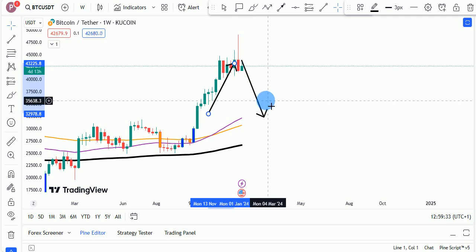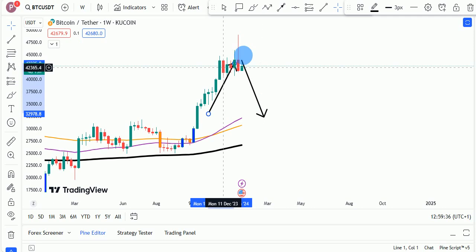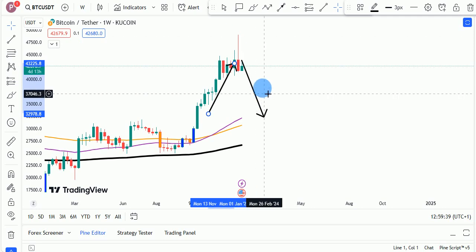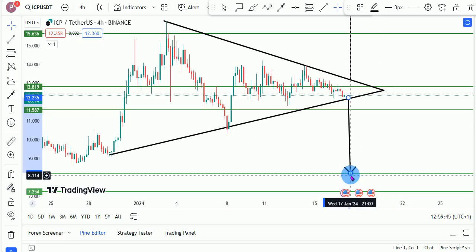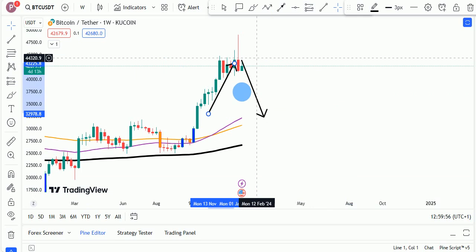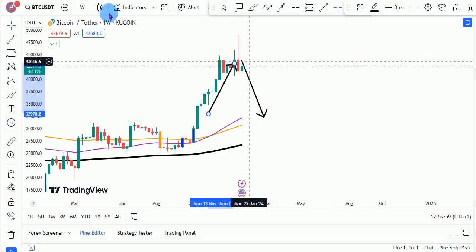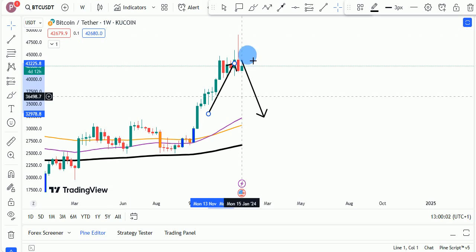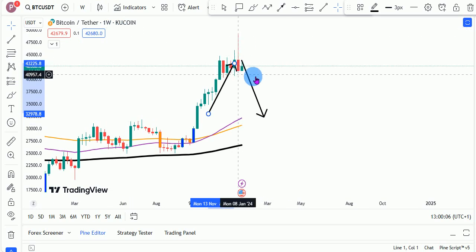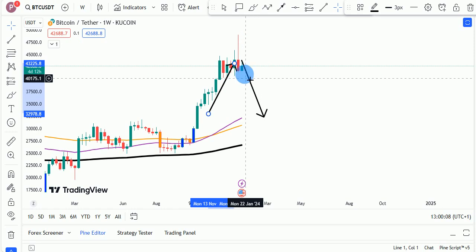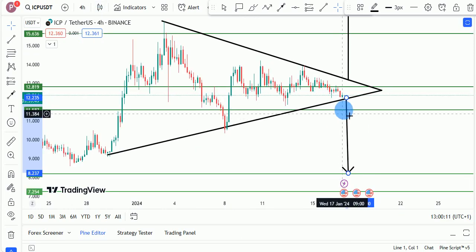And we know Bitcoin is the king of the market. When Bitcoin retraces, with a high likelihood we could see lots and lots of altcoins, including ICP, pushed to the downside, right? So this is not to say we are bearish or it's the end of the bull run. No, it's just saying that we could see this sort of massive retracement right here for ICP going forward. As you can see, we are seeing this sort of huge formation playing on the weekly, on the higher time frames right here for Bitcoin, and this could begin to play out as soon as this week, right? So we could, with a higher likelihood, see this push to the downside right here for ICP going forward, right?